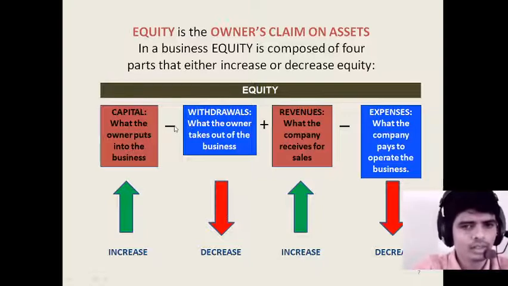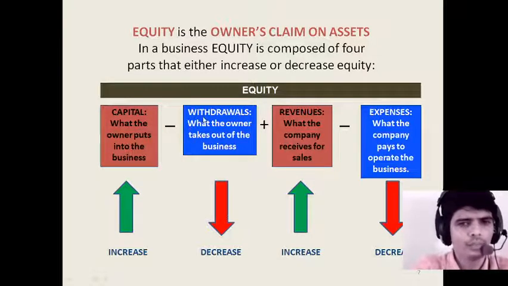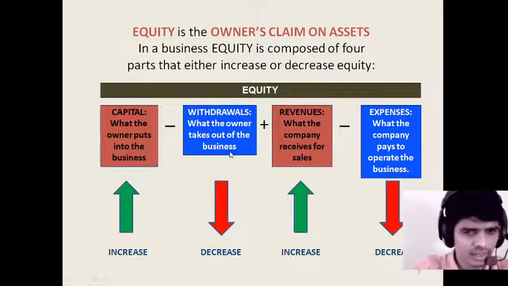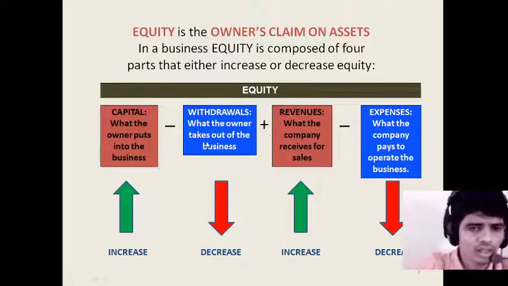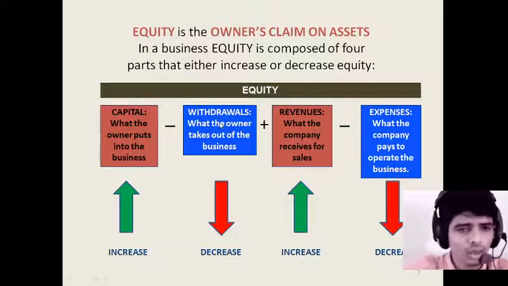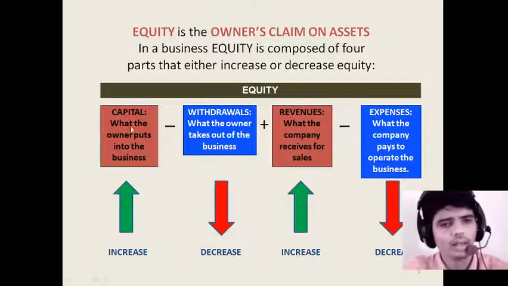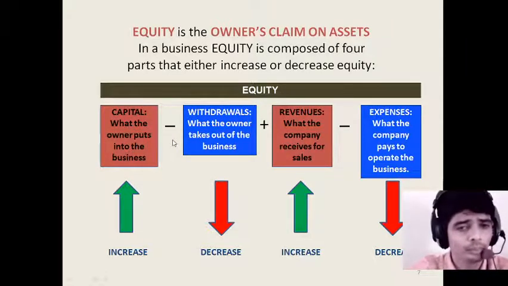Next, here try to understand. Minus withdrawals, what the owner takes out of the business. If something is withdrawn by the owner out of the capital of the business, then obviously the capital amount will decrease, so a decrease of equity can happen. Here the amount is taken out, for any kind of use, the amount is deducting, minimizing. So in terms of that, equity gets decreased.